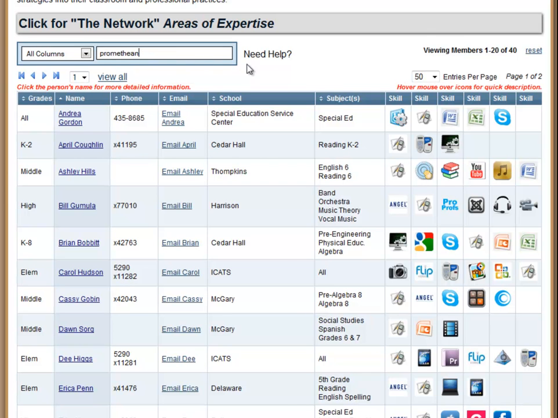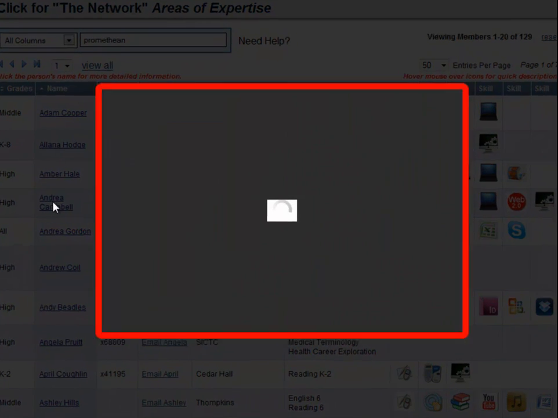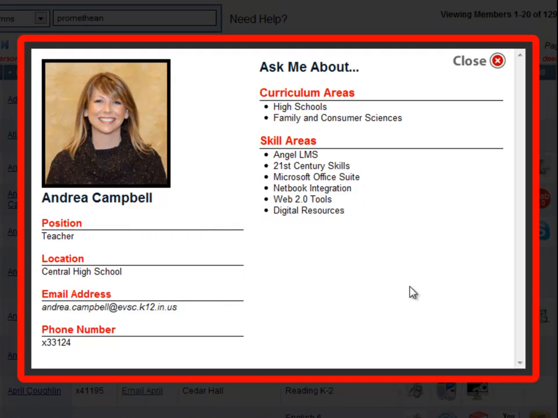Another feature of the web page is a profile page that gives you more information about the person. If you click a person's name, the page will darken and up will come a profile screen. On the profile screen will be a picture of the member, their name, and all the information you see from the table, and sometimes even down below there are more ways of contacting that member, like a web page or a Skype address or Facebook, Twitter, some of those things.